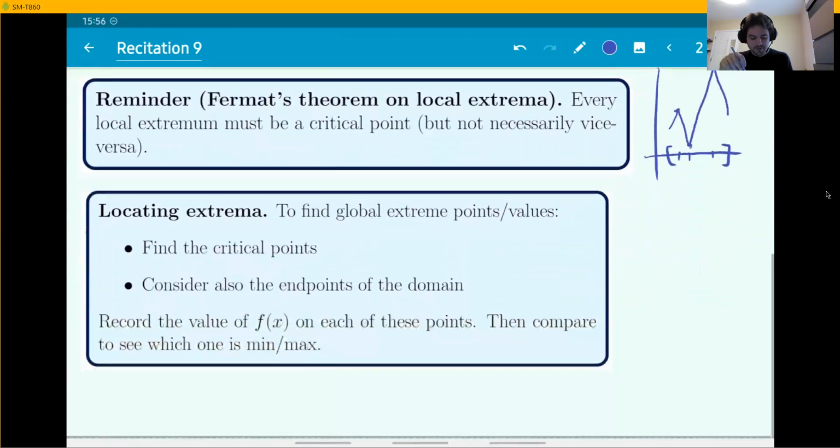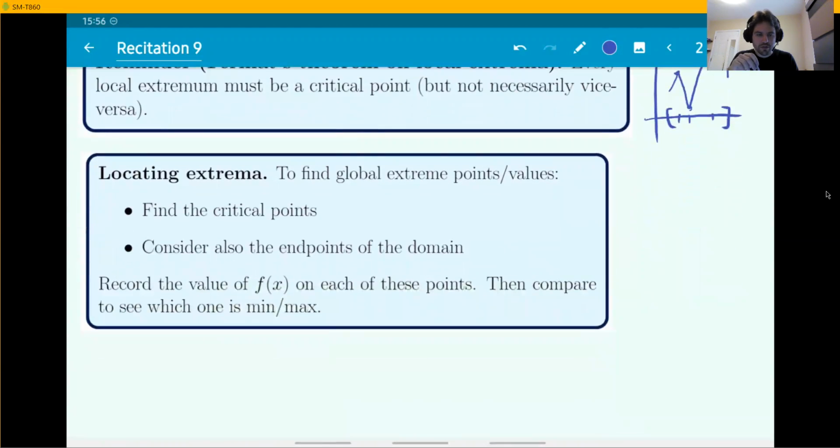Very last piece of reminder here, locating the extrema, the points. How do we find the global extreme points of a function? Well, based on everything that we just discussed, you need to find the critical points and you need to consider also the endpoints. The global extrema might happen at the endpoints. So basically you want to record the value of the function on every one of these candidates. If you're looking then for global min and maximum, just compare all these values and see which one's the largest and smallest.